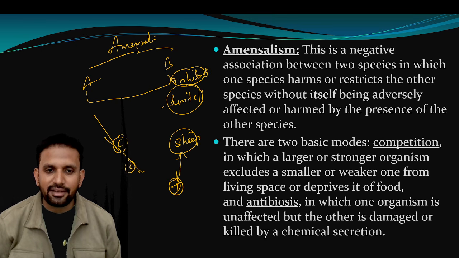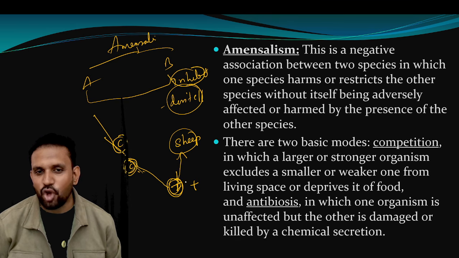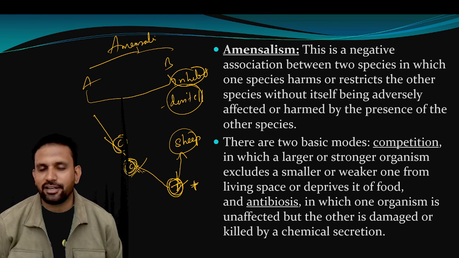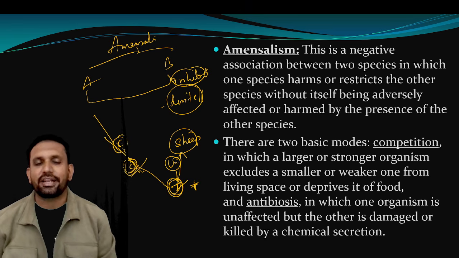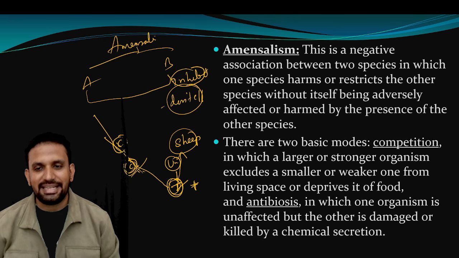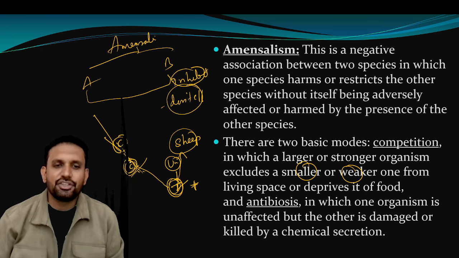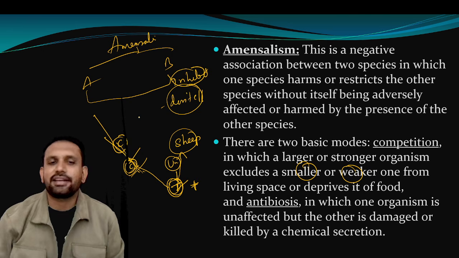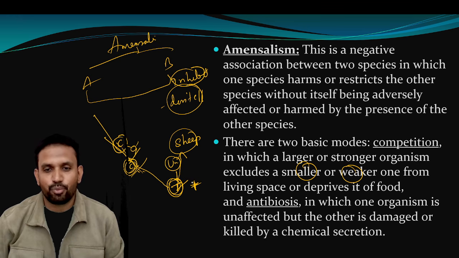So in this case, cheetah is not harmed, but tiger got benefited, or not? Yes, they are competing, but tiger can overpower. The dominant species can easily overpower the cheetah. So tiger, getting benefited, can eat properly and cheetah goes away. So in competition, one can be unharmed. In competition, one can be harmed also. A smaller and weaker species will leave the place. Cheetah is a weaker species, will leave the place, and tiger will come and eat the sheep. Here cheetah is not harmed, zero, but tiger got benefited. Remember this point.